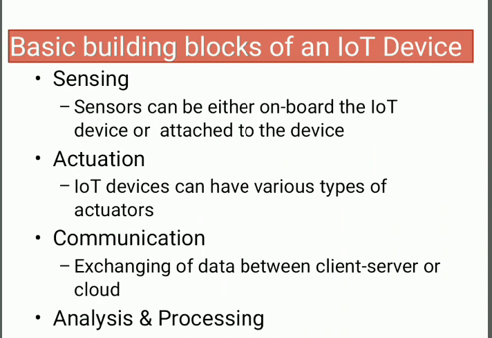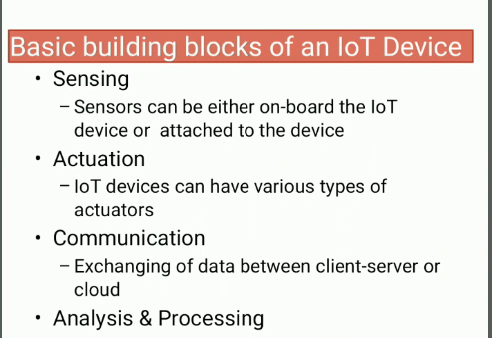The sensed information can be communicated either to other devices or to cloud-based servers or storage, because the sensed data can be raw data. Some of the time some data may not be useful, so that information we need to analyze, and all the information we need to store somewhere. That's why the device stores the information on cloud-based servers or storage.